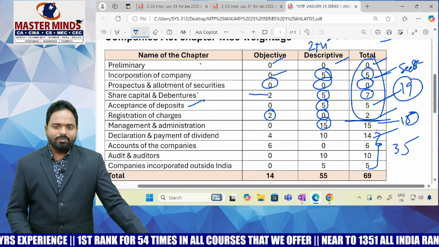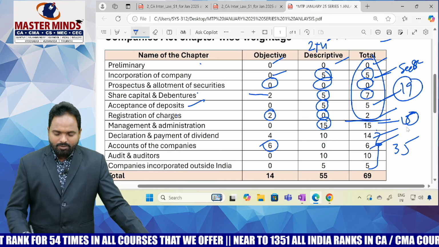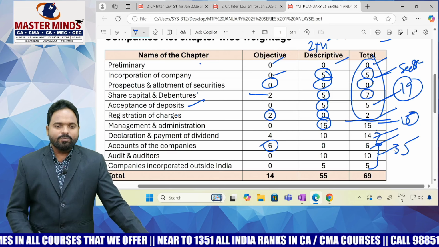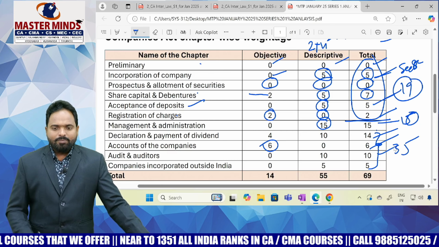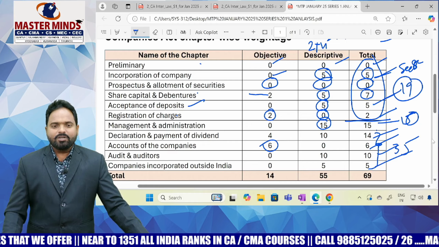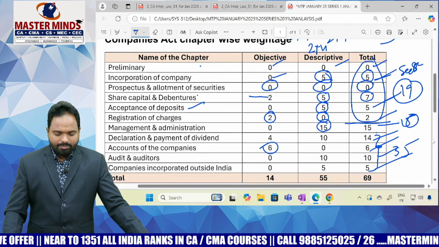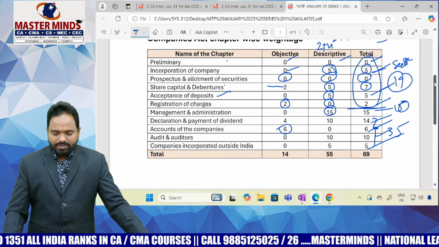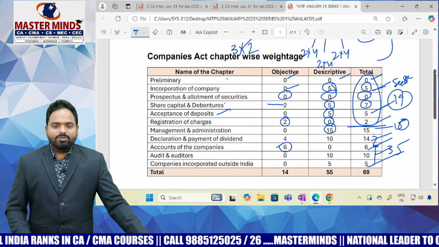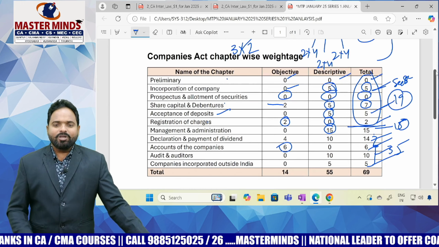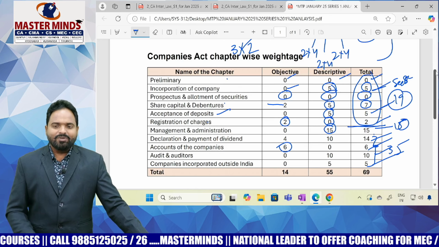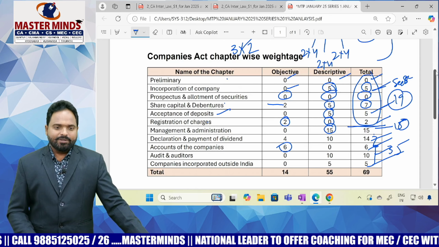Accounts of the companies has 6 marks: 3 MCQs, no descriptive. Audit and auditors has 10 marks, but in September 2024 there was only a 2 marks question from audit and auditors. Companies incorporated outside India has 5 marks, 1 descriptive. This is the Companies Act chapter wise weightage. By looking at this table itself, you may come to a conclusion about which chapters will be prioritized and which will be given less priority in the Companies Act.